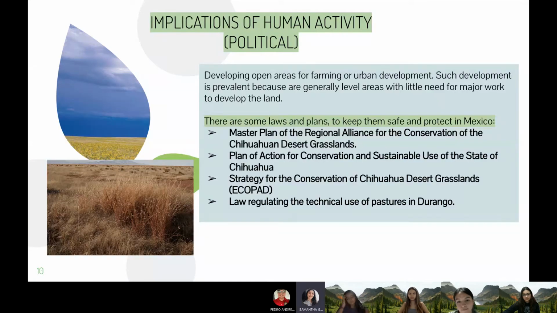Then we have the political implications of human activity in this ecosystem. There are some laws and plans to keep them safe and protected in Mexico, like the master plan of the Regional Alliance for the Conservation of the Chihuahua Desert Grasslands, the strategy for the Conservation of Chihuahua Desert Grasslands, the law regulating the technical use of pastures in Durango, and the plan of action for conservation and sustainable use for the state of Chihuahua.